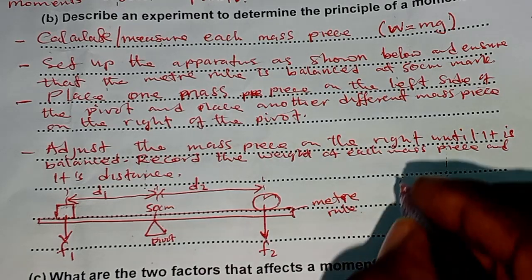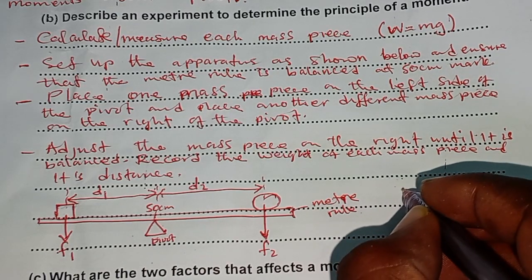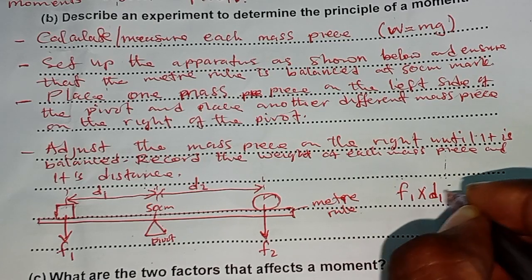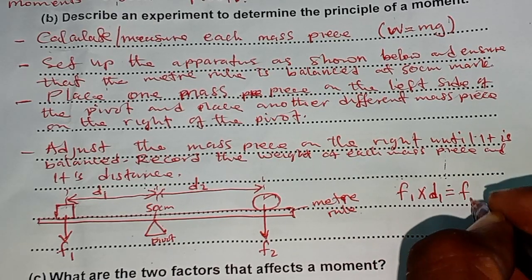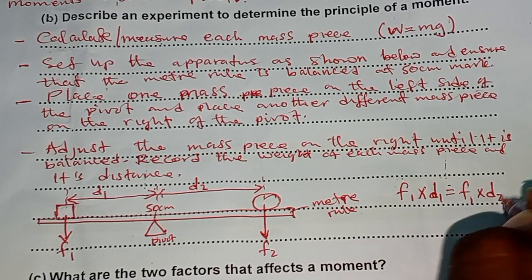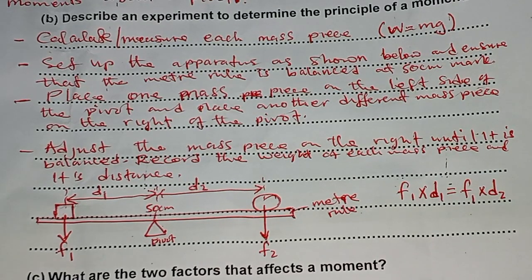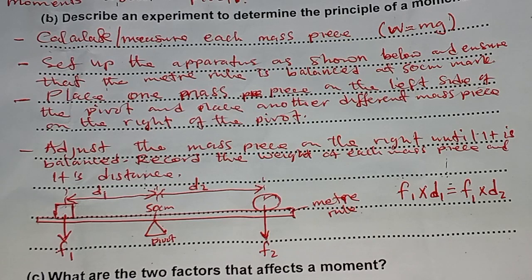So mathematically, it can be expressed as anticlockwise moment is equal to clockwise moment. So that is how we can determine the principle of moments. The first thing, you measure or calculate each mass piece by using this formula.